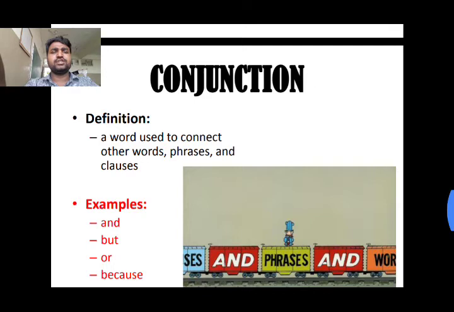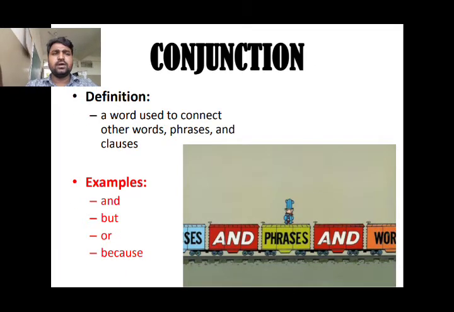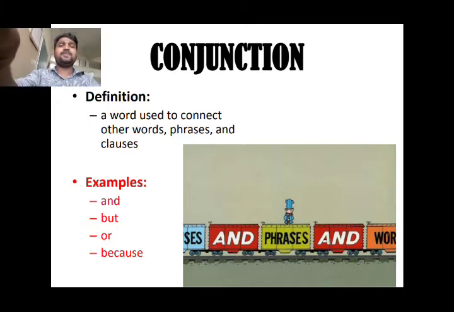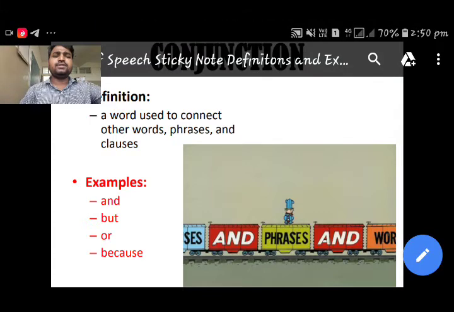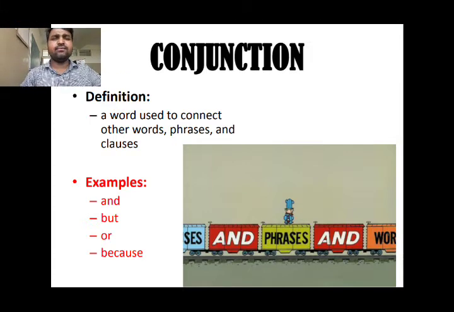Then next go to the conjunction. What is the conjunction? A word used to connect other words, phrases and clauses. See, conjunction, it's a junction, right? So what does it do? It connects two words or two phrases or two sentences. Clear? Some examples are here: and, but, or, because. We have three kinds of conjunction again: coordinating, correlative, and subordinating. You will learn all these kinds of conjunction in the next class in 8th standard. Okay, let's go to the next one.